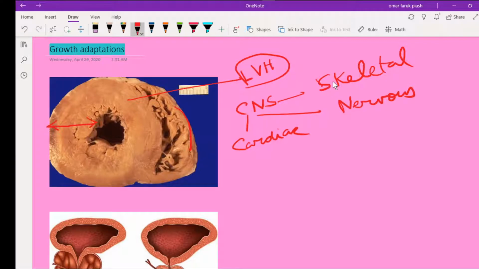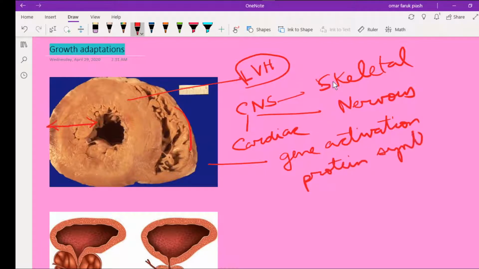And this hypertrophy involves gene activation, protein synthesis, and production of organelles.